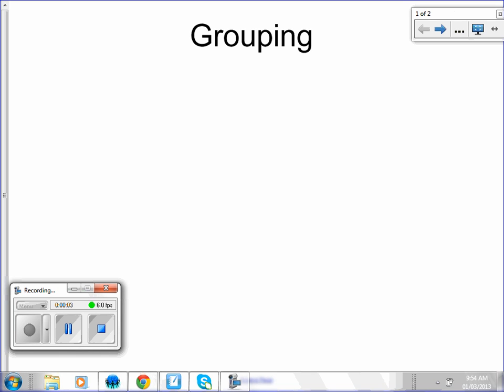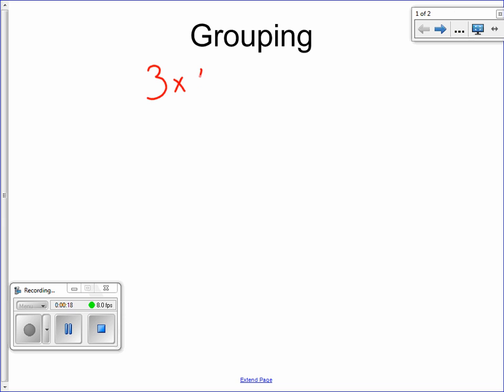In this short video, we're going to look at how grouping and how arrays can help a student learn multiplication. I'm going to start with grouping first because it's the one that they've done before in grade 2 and now in grade 3, and it's also the simplest strategy for them to start learning multiplication. I'm going to do a question of 3 times 4.